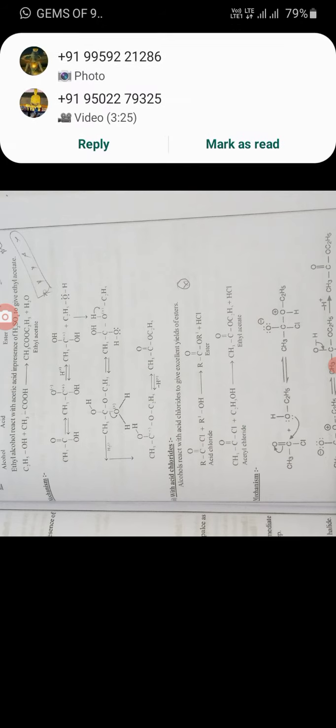The main thing here is, esterification means what? What is the meaning of ester? The formula of ester is RCOR. Alcohols are treated with acids or acid chlorides and form esters. Ester means what? RCOR is called ester. Esterification means alcohols reacting with acids or acid chlorides to form esters.